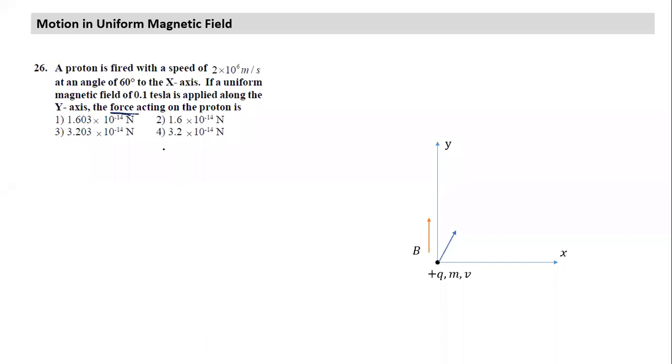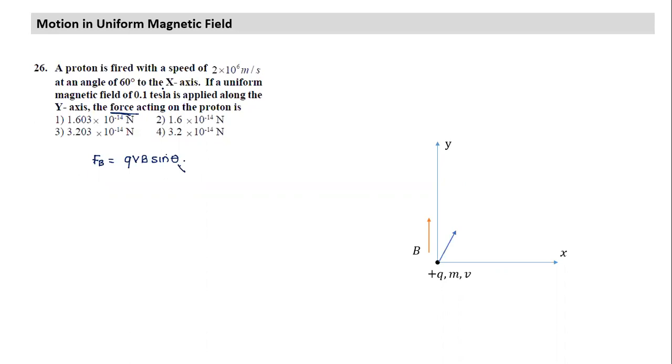And in this particular case, do I even have to worry about the direction? No, I have to worry only about magnitude. So what is the magnitude of the magnetic force? F = q(v × B), or qvB sin θ. Okay, so this is pretty simple. Fired with the speed v at 60 degrees. So are we clear about what θ is?